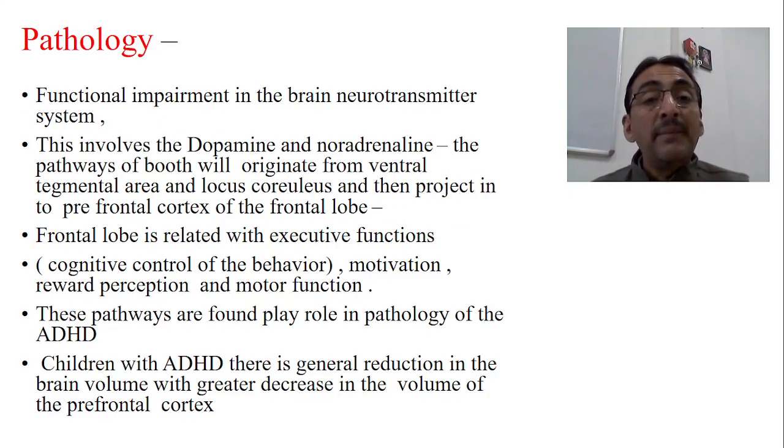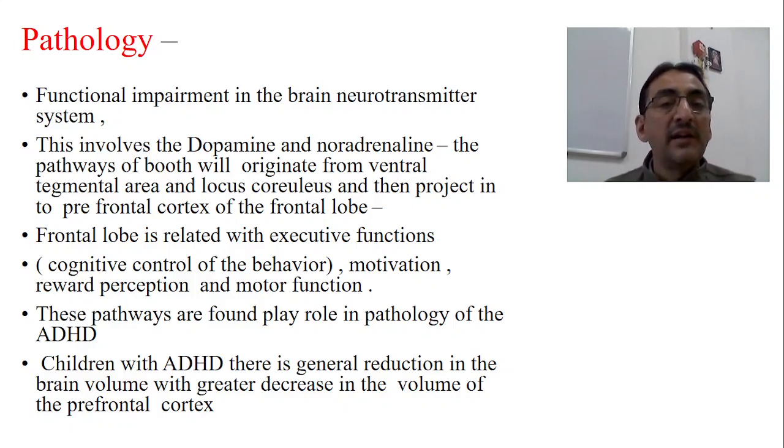Now, functional impairment in the brain neurotransmitter system is there. One thing is very clear: whatever may be the cause, there is some functional disturbance in neurotransmitter functioning in the brain, involving dopamine and noradrenaline.